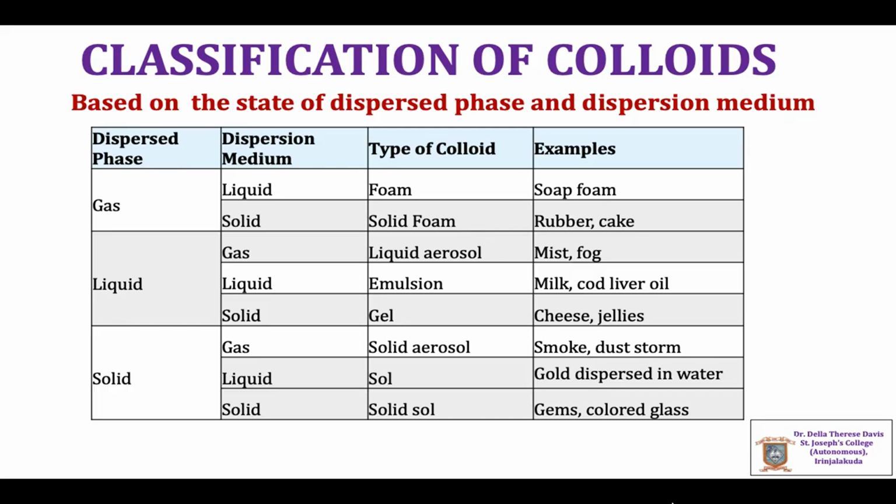When both the dispersed phase and the dispersion medium are solids, it is called solid sol. Examples: precious gems, colored glass, etc. These are the different types of colloidal classification based on the state of dispersed phase and dispersion medium.